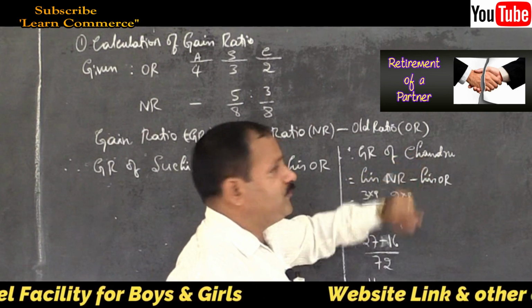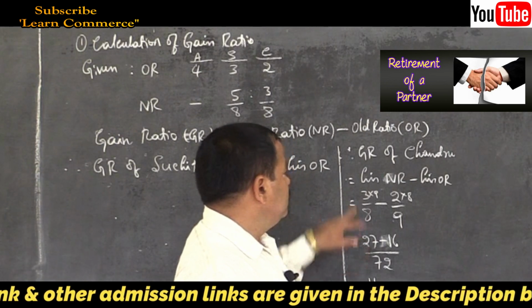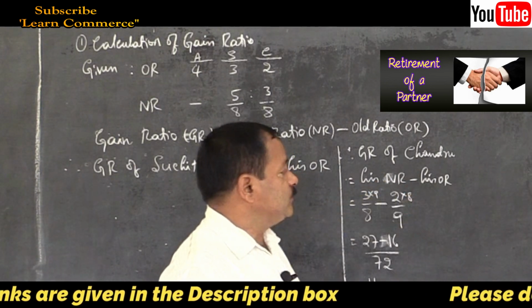Therefore, gain ratio of Chandru is equal to his new ratio minus his old ratio.